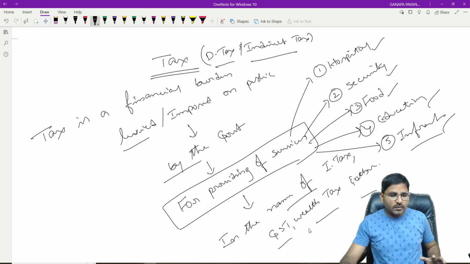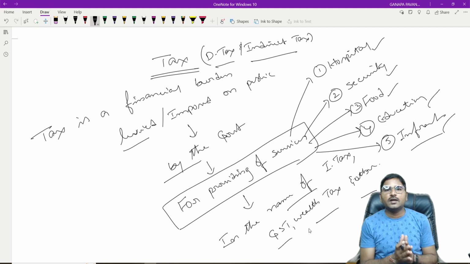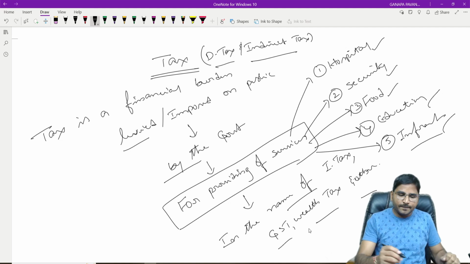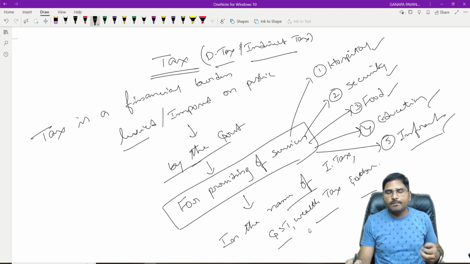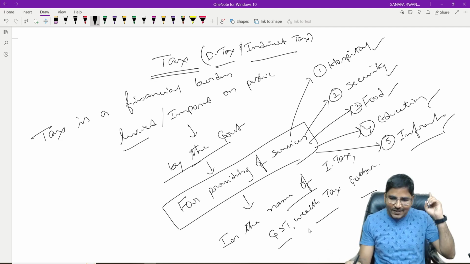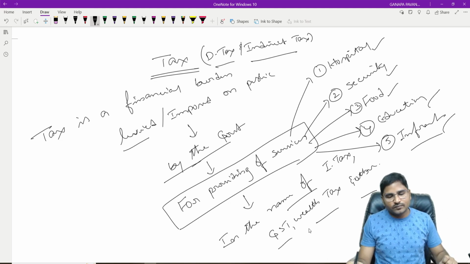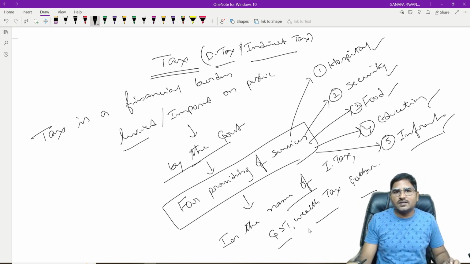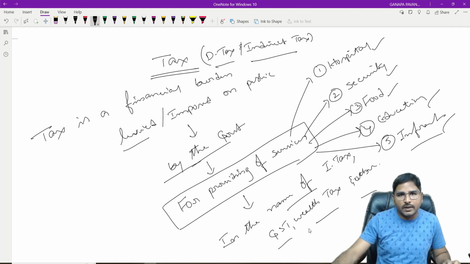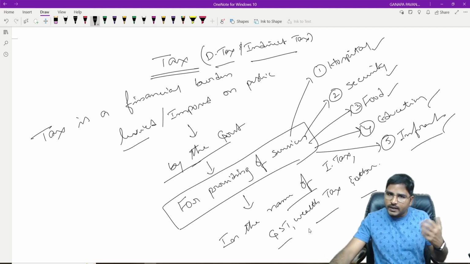But before that, first of all, you have to understand tax is a financial burden levied or imposed by the government for providing services like hospital, security, food, education, infrastructure, etc. For providing all these types of services, the government needs a fund, so the government levies taxes on the public in the name of direct tax or indirect tax.